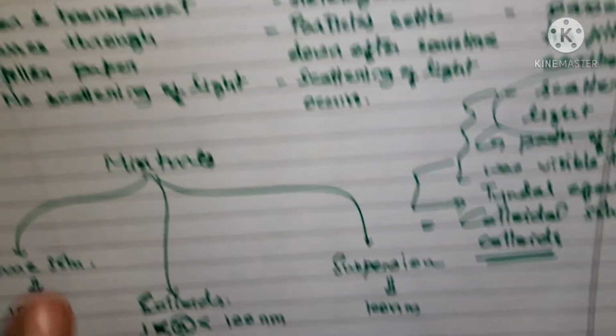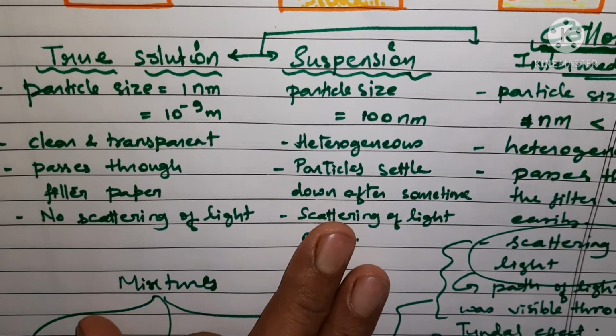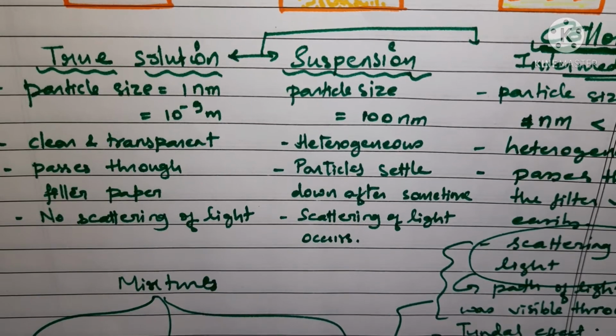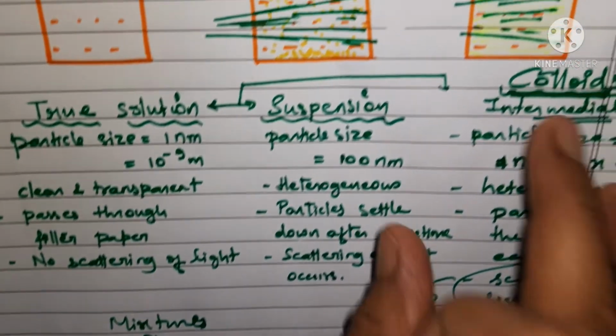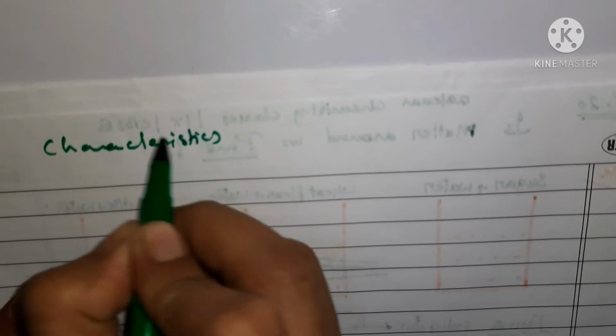तो ये हमारे पास 3 तरह के mixtures हैं, and we'll try to understand the proper definition of colloids and also the properties of colloids. So let's see what are the properties. So we'll see the properties or the characteristics of colloids. Again it is almost the same things which I have written, but let me write once more.